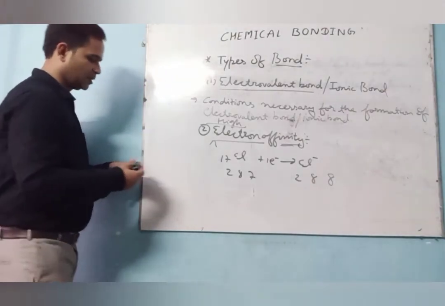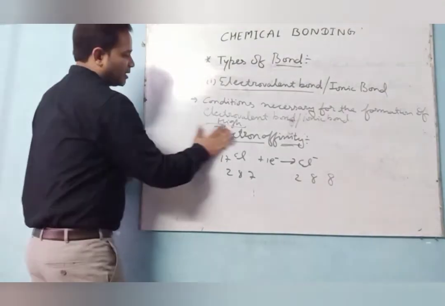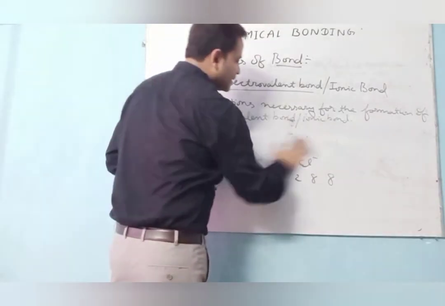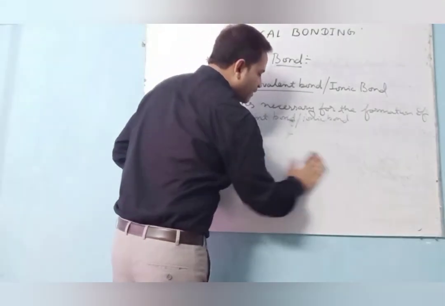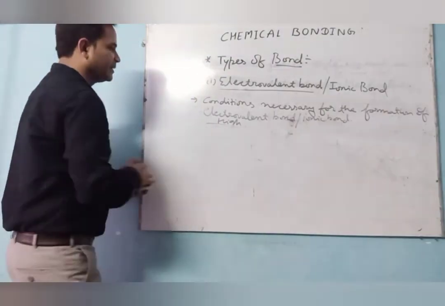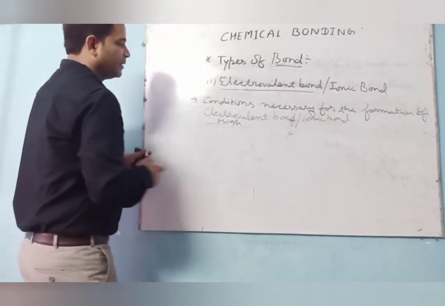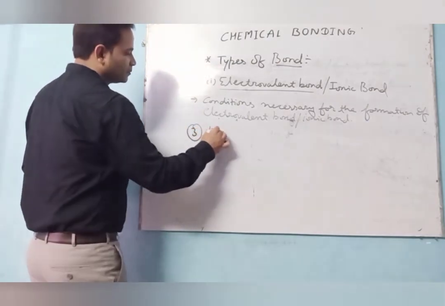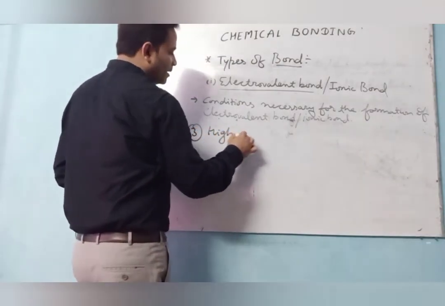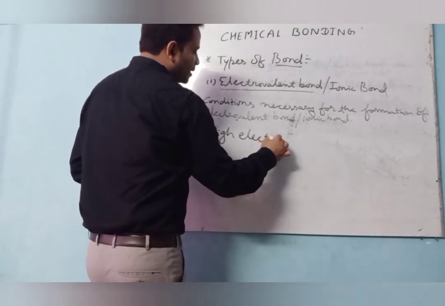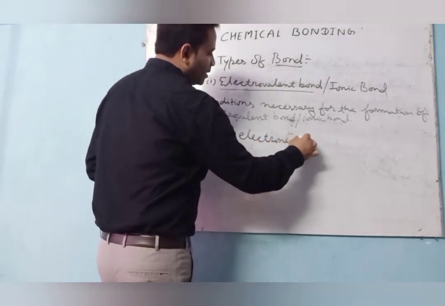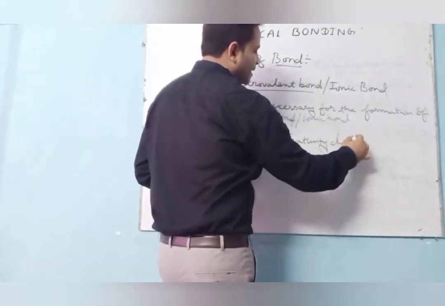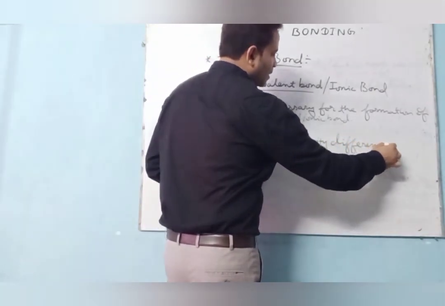Now, third condition. Third condition is high electronegativity difference.